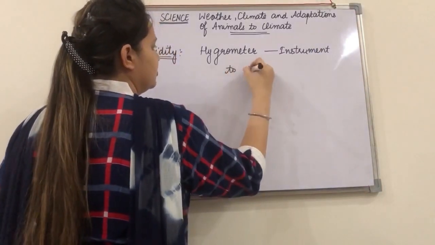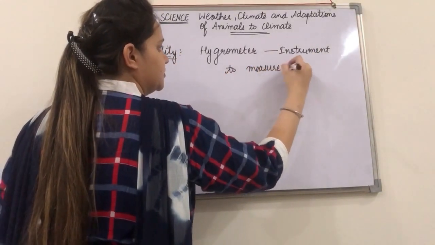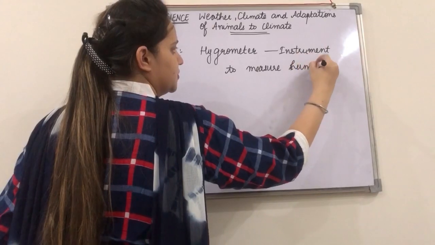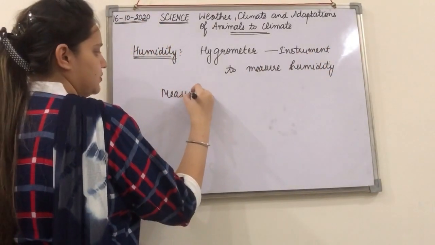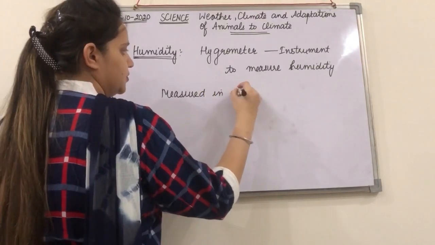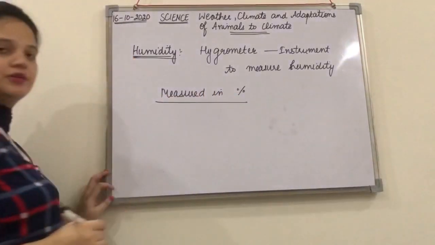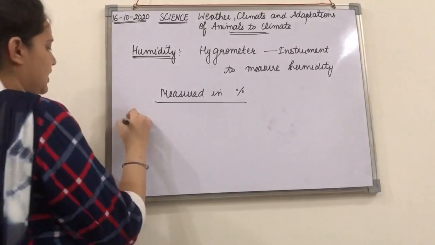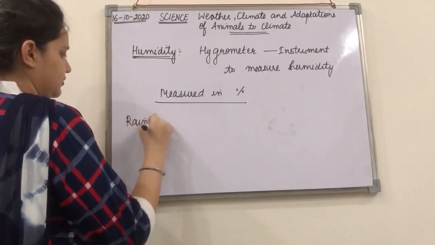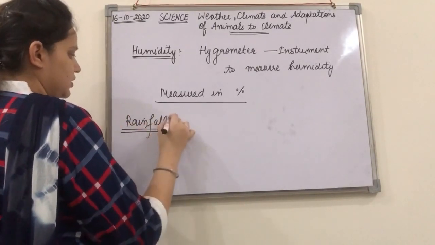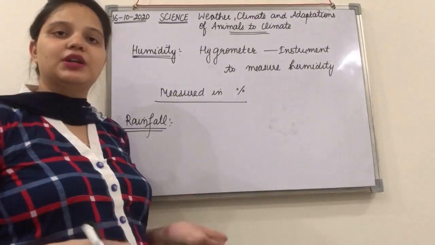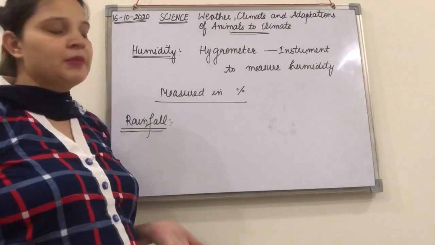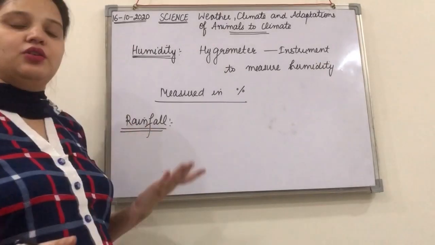That we use to measure humidity, and it is measured in percentage, right? So the last thing is rainfall. Rainfall, rain or snow, basically when the water droplets get condensed at the low temperature, right? So you get the rain or snow.